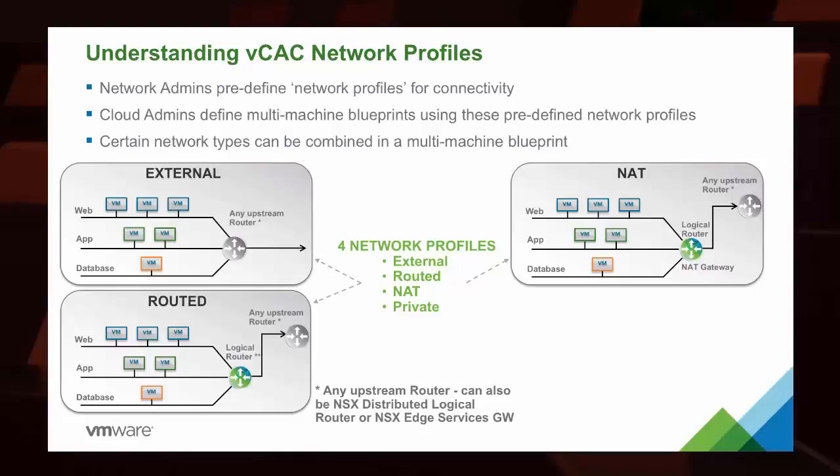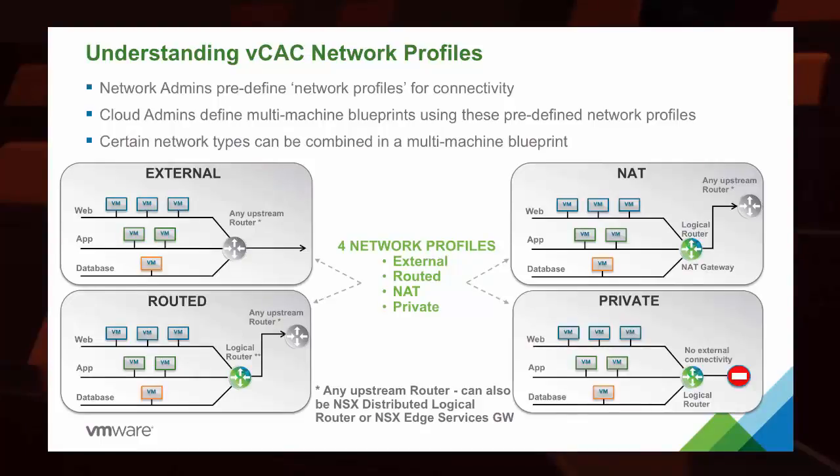Network address translation, as we know, is going to ensure that the addresses are being translated through the logical router using a network address translation gateway so that we have predictable behavior for all of the network addresses. And then private would be, like I said, maybe like an isolated or a stub network of sorts where we can secure individual workloads from anything else.